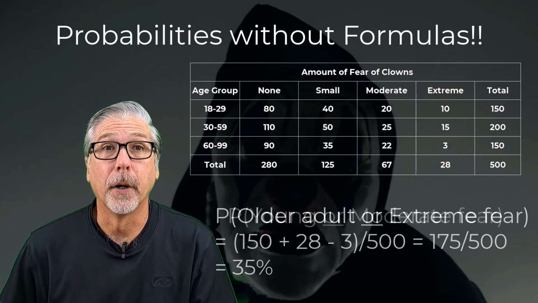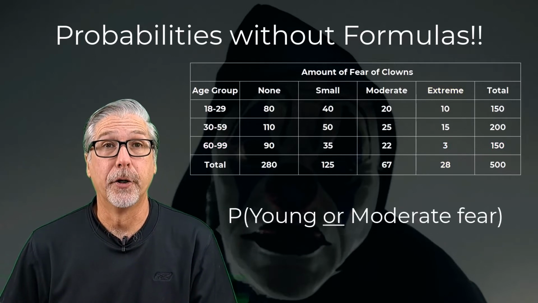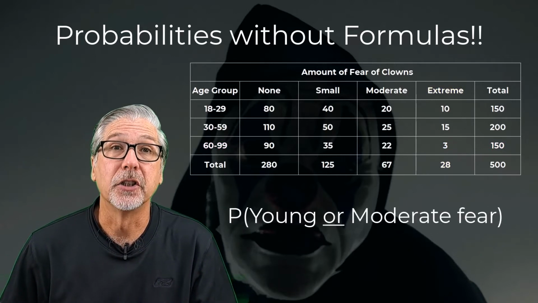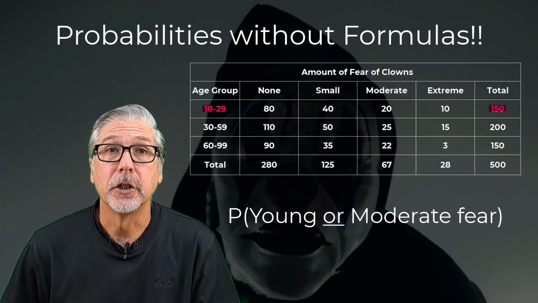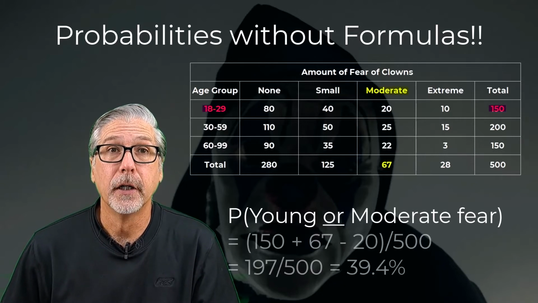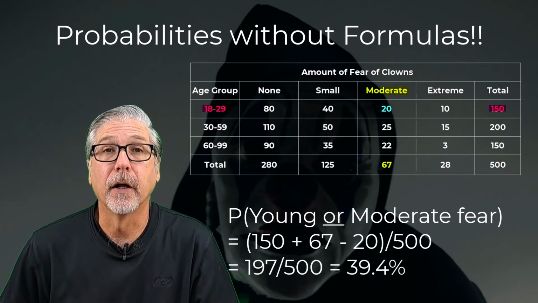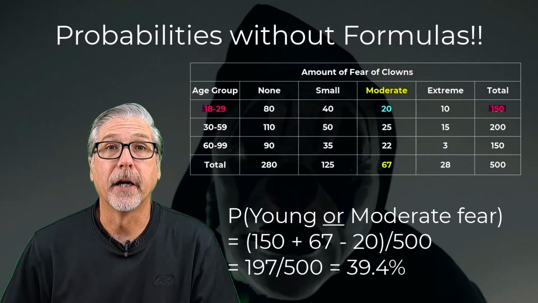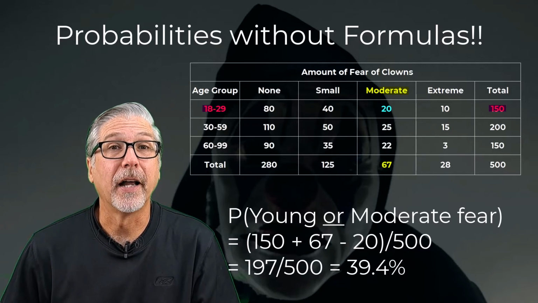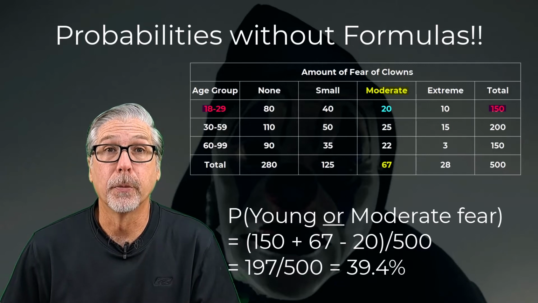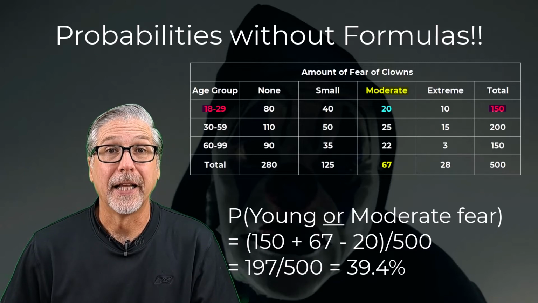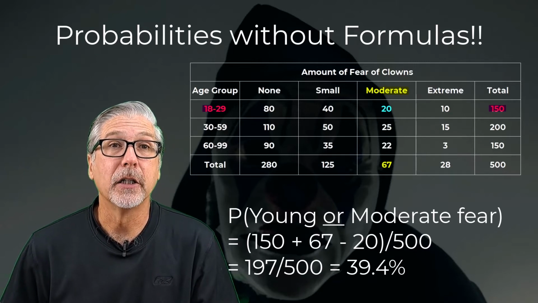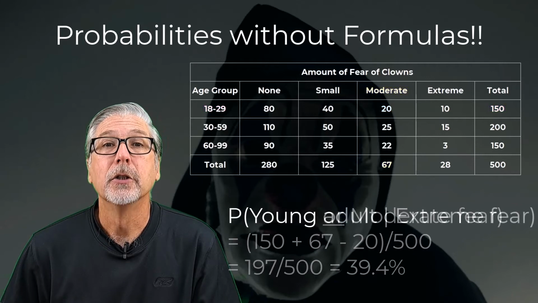Let's try another OR problem. How about young or moderate fear? Same idea, just different numbers. In this case, add the 150 younger adults to the 67 moderate fear and then subtract the 20 that fell in both. You come up with 197. 197 out of 500, or 39.4%. Again, easier without the probability formula. So that's the and and the or. How about conditional probability? Try solving this one.